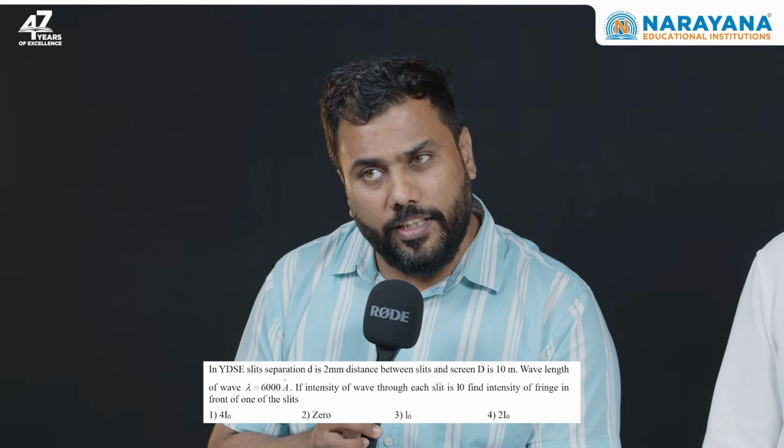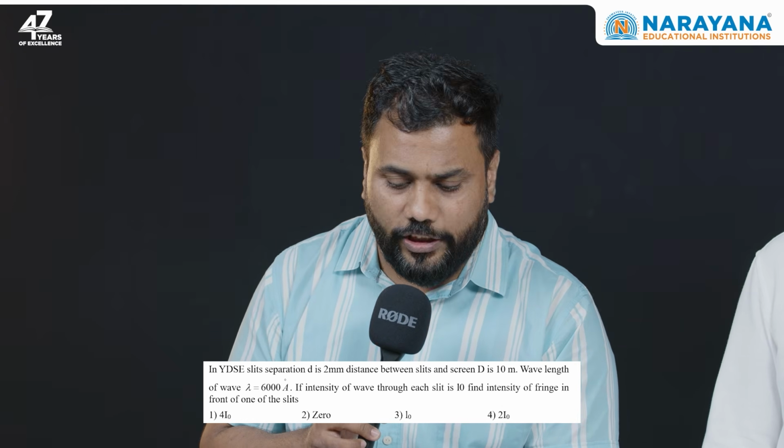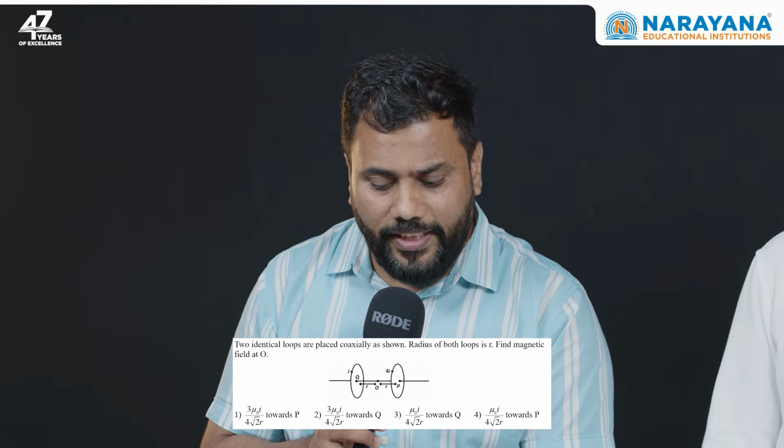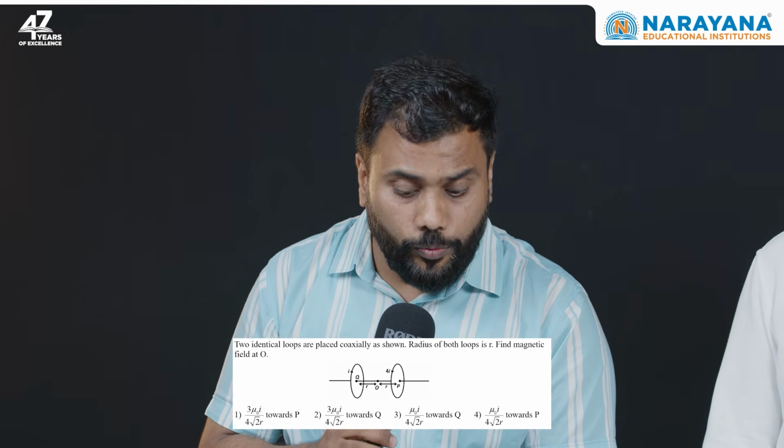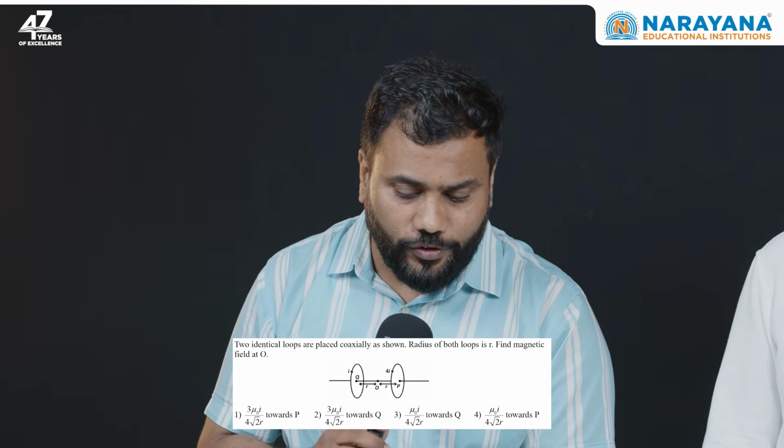You have to do a little bit of calculation, but it's manageable. Okay, manageable. Fine. What about question 13, loops and all? Question 13 is also on the easier side if we see the calculation involved, but some students can go wrong here, because you have to take care of the directions of the magnetic fields of the two loops.